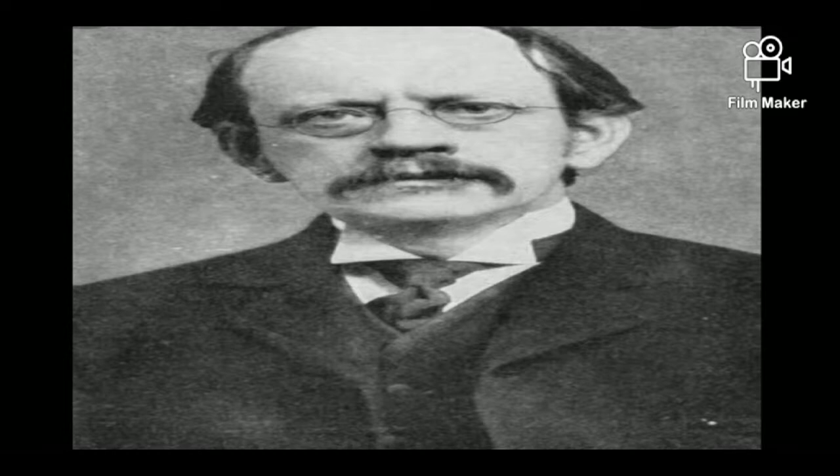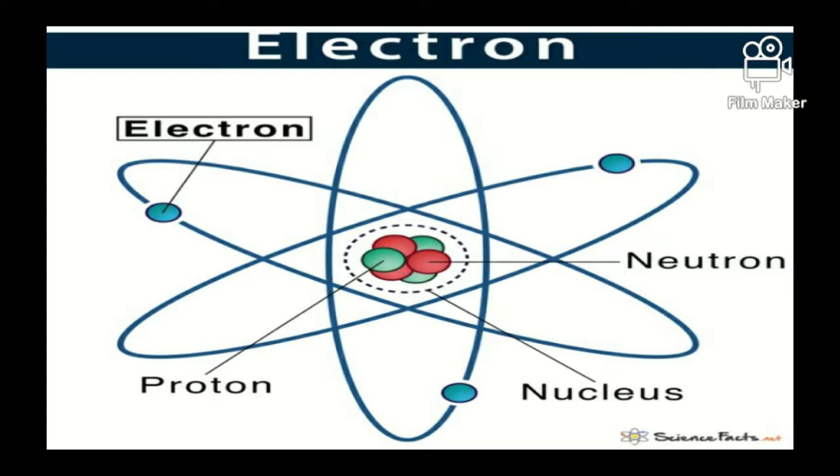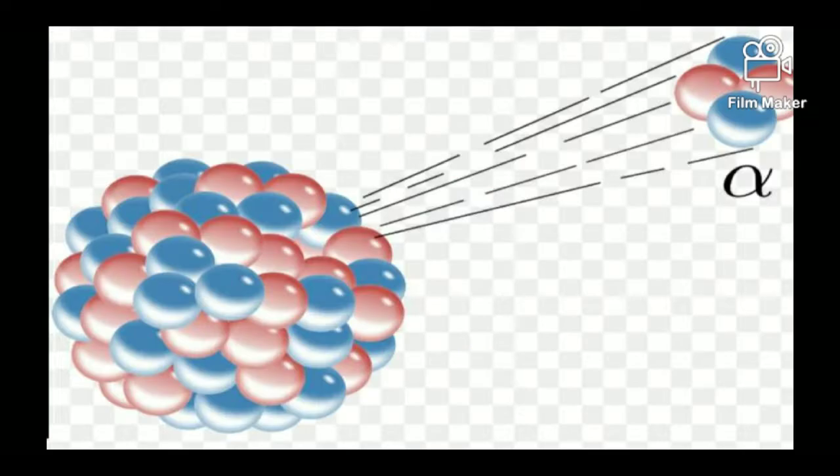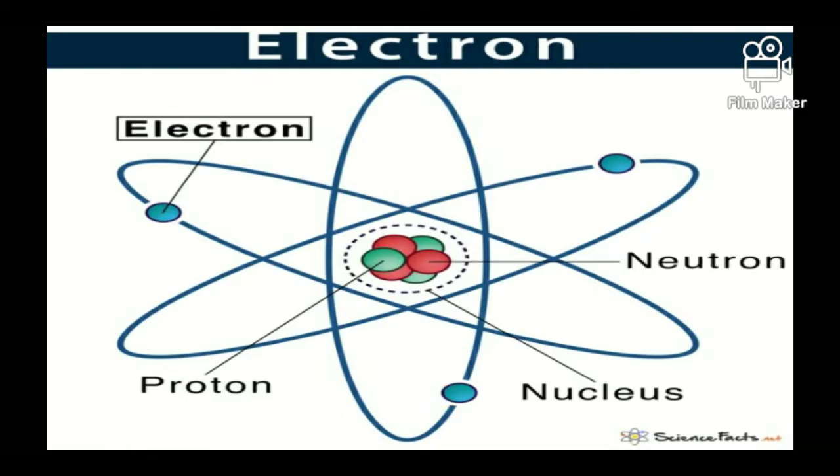the protons. So the mass of the proton is 1837 times as heavy as the electron, which is 1.670 into 10 raised to minus 24 gram. And the charge of a proton is unit positive charge, which is 1.602 into 10 raised to minus 19 coulombs. So coulomb is the unit, so make sure you remember it.